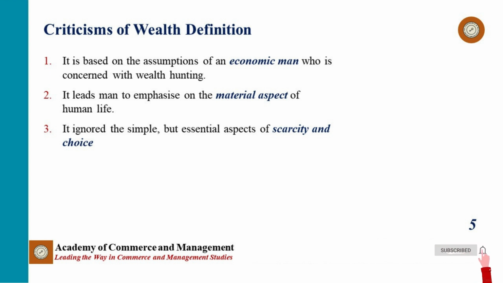The next criticism of the wealth definition is that literary figures and social reformers branded economics as a dismal science or the gospel of mammon, since the Smithian definition led us to emphasize the material aspect of human life. Above all, as a science of wealth, it taught selfishness and love for money. John Ruskin called economics a bastard science. The Smithian definition is bereft of changing reality.